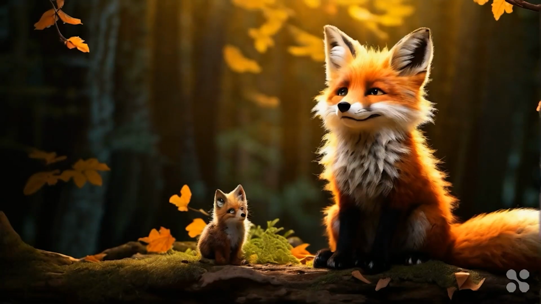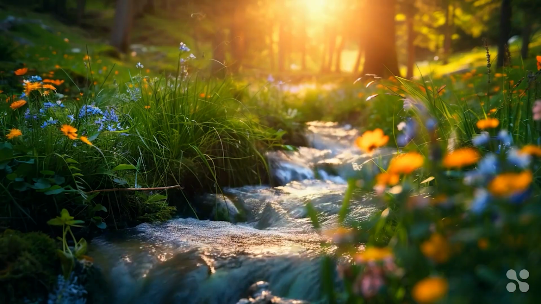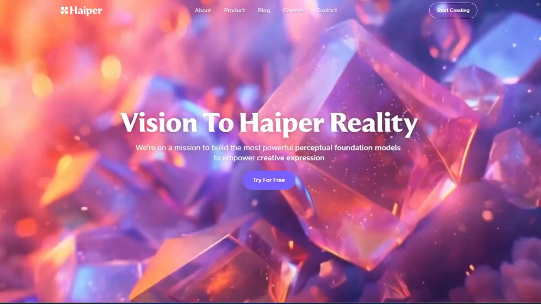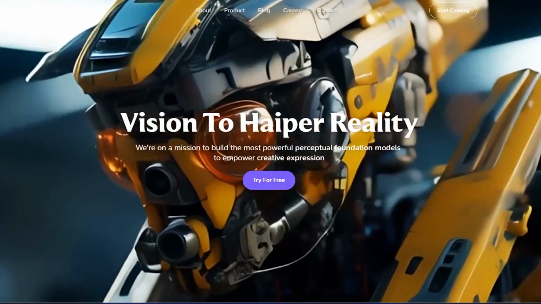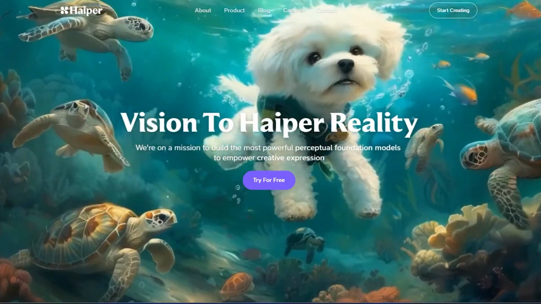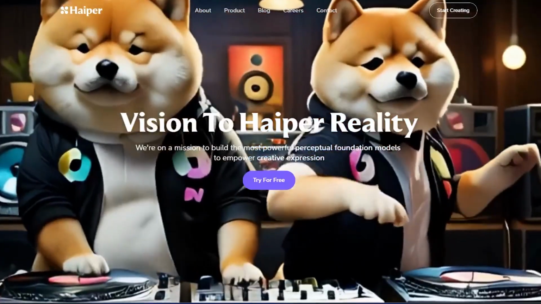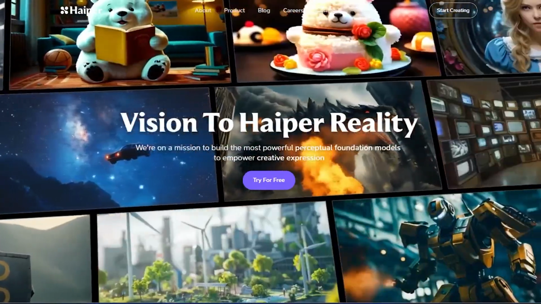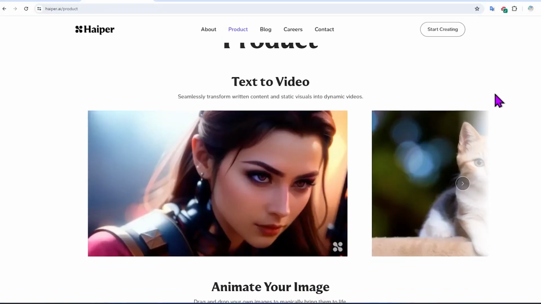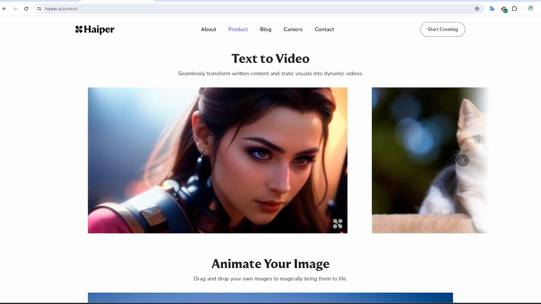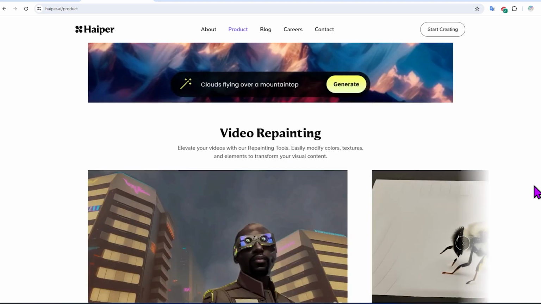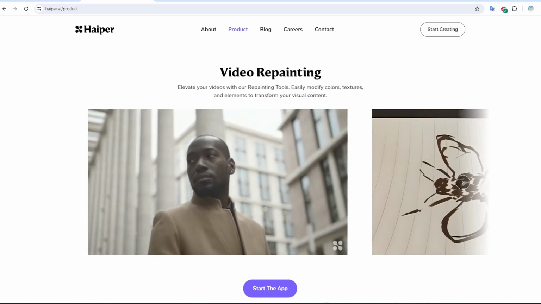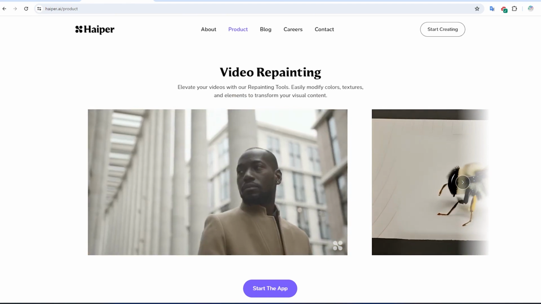It is a powerful perceptual foundation model-driven AI designed for a new path towards AGI. Founded by alumni from Google DeepMind, TikTok, and top research labs from academia, Haiper brings both cutting-edge machine learning and a belief that creativity should be fun, surprising, and shareable. Haiper AI can turn your text into videos and create creative and engaging videos. It can animate your desired images, bringing them to life. It can also change the colors and textures of your videos, creating a completely different video for you.